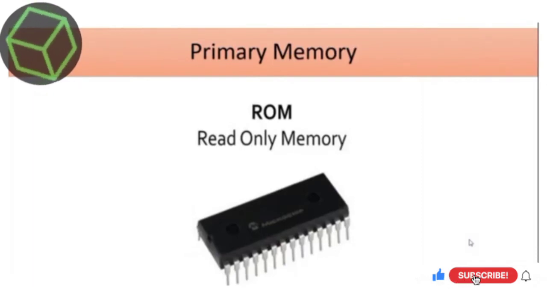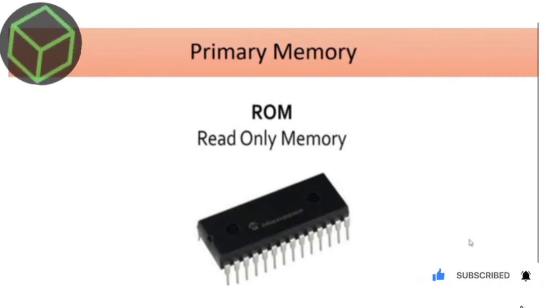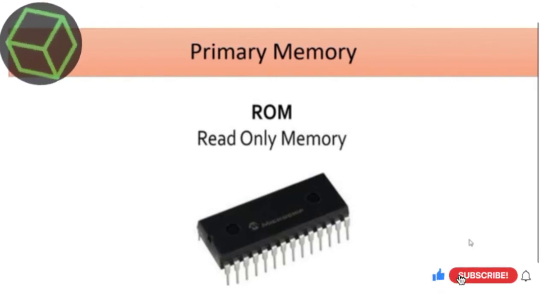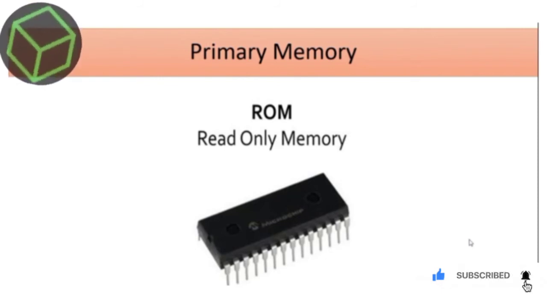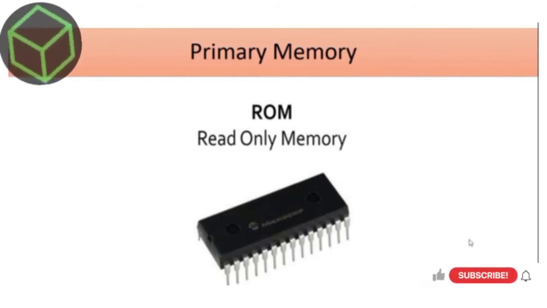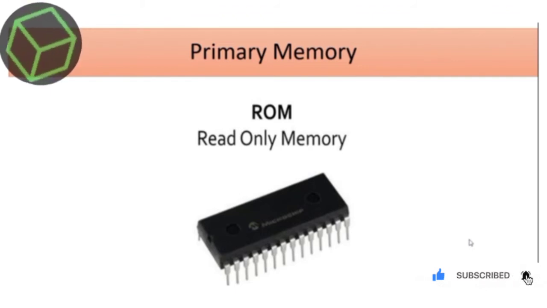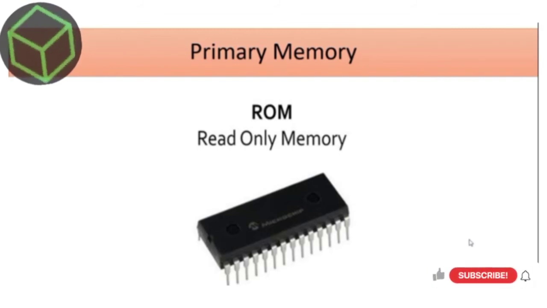The next type of primary memory is ROM. It holds the startup instructions that prepare a computer for use. It also consists of programs that check the proper working of all parts of the computer when you turn on the computer. The instructions stored in ROM cannot be changed but can only be read. It retains the stored information when the power is switched off.